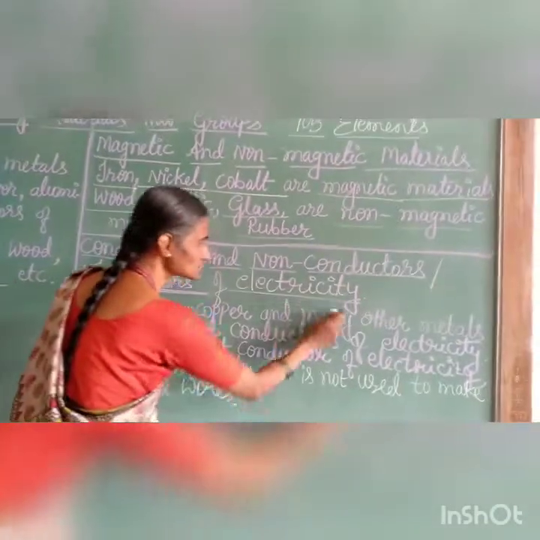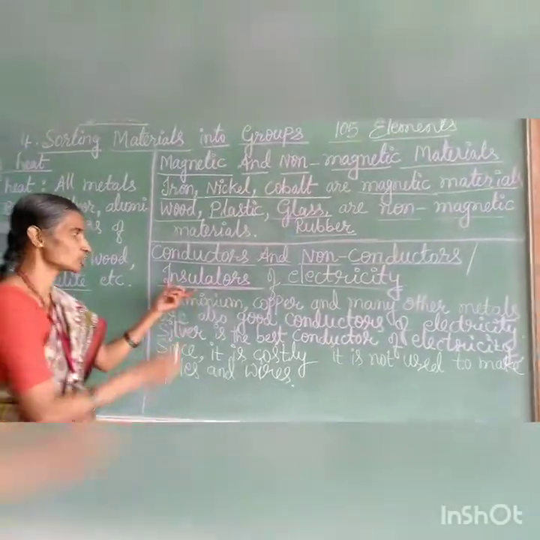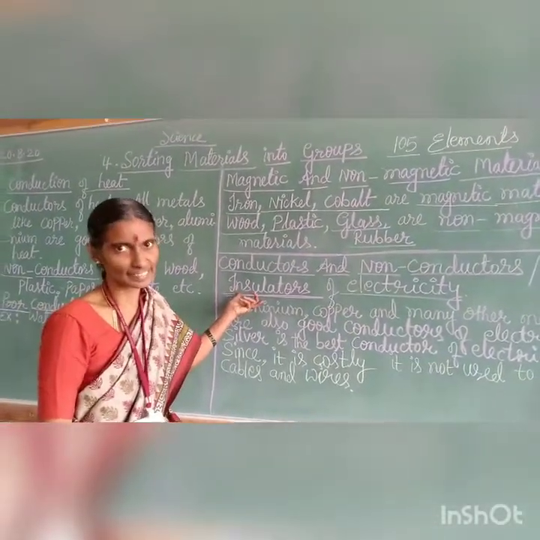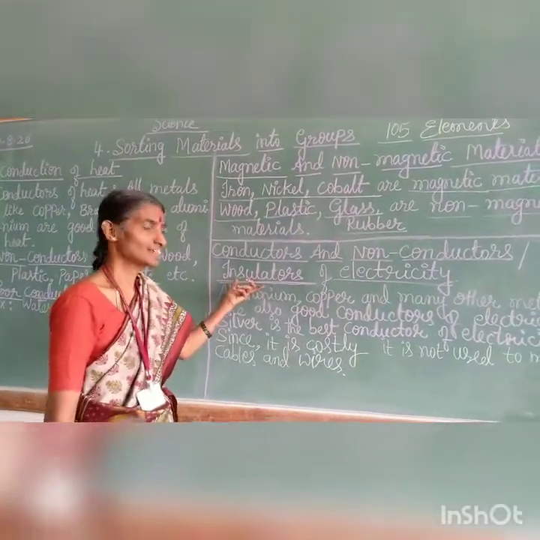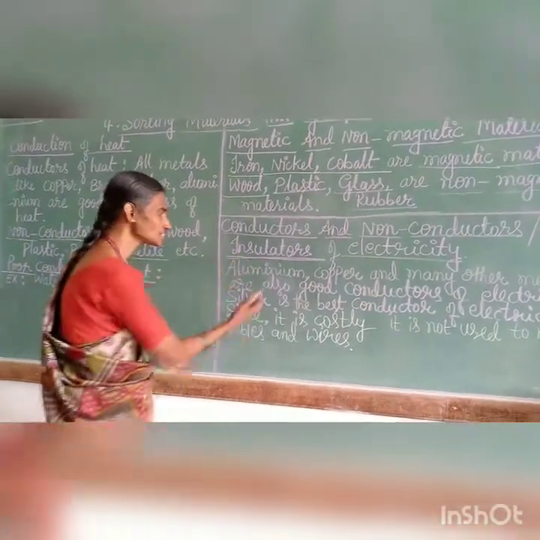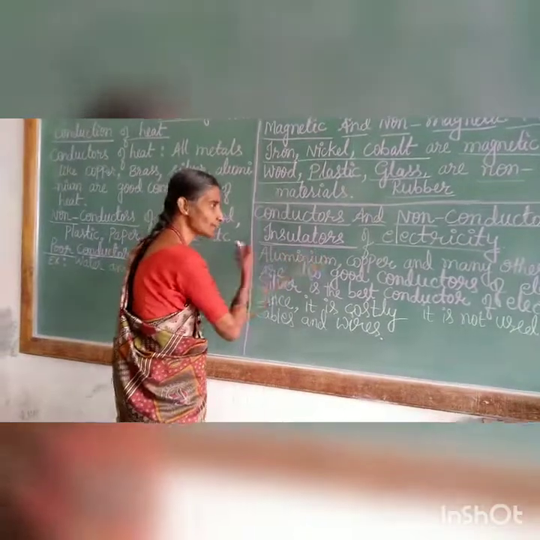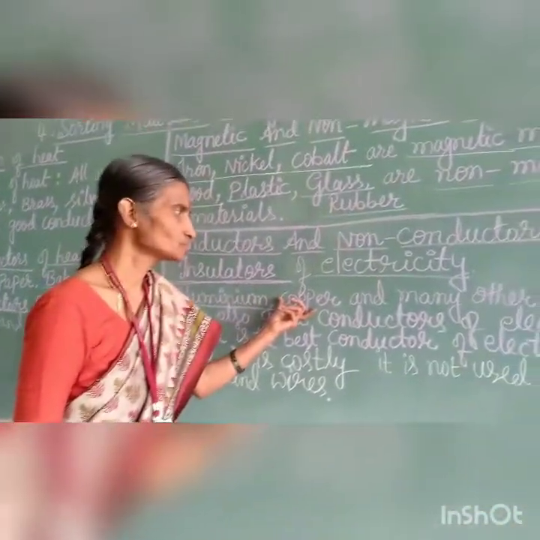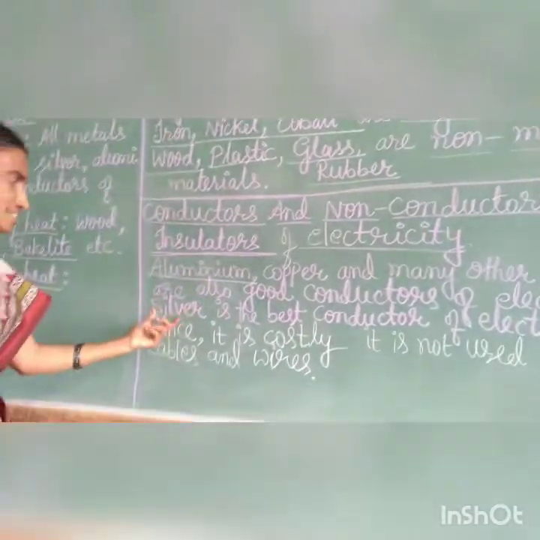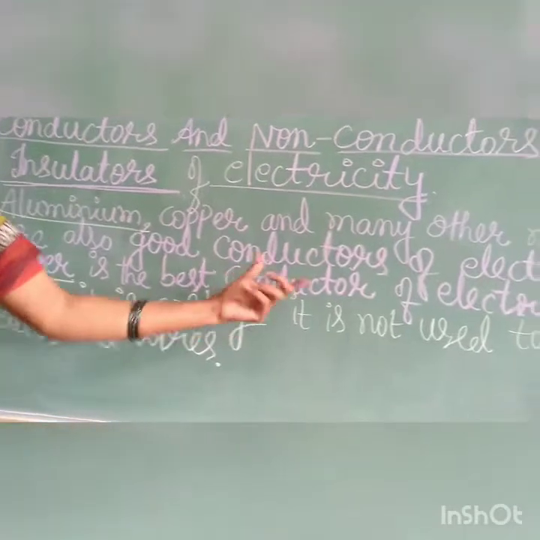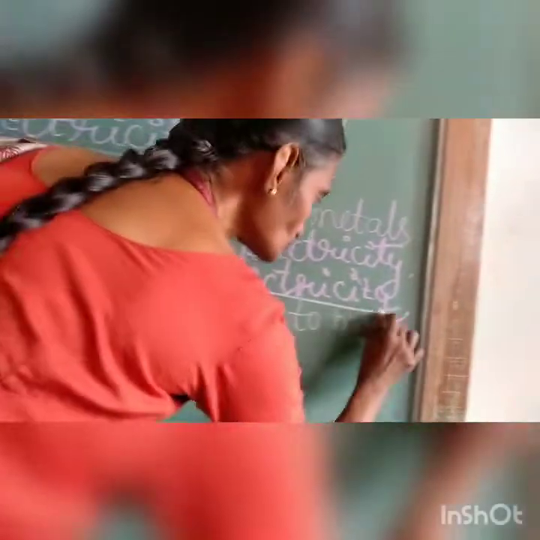Non-conductors of electricity are also called insulators. A single word is used. So which are those? Again, same like heat, aluminium and copper are there, and silver is also the best conductor of electricity.